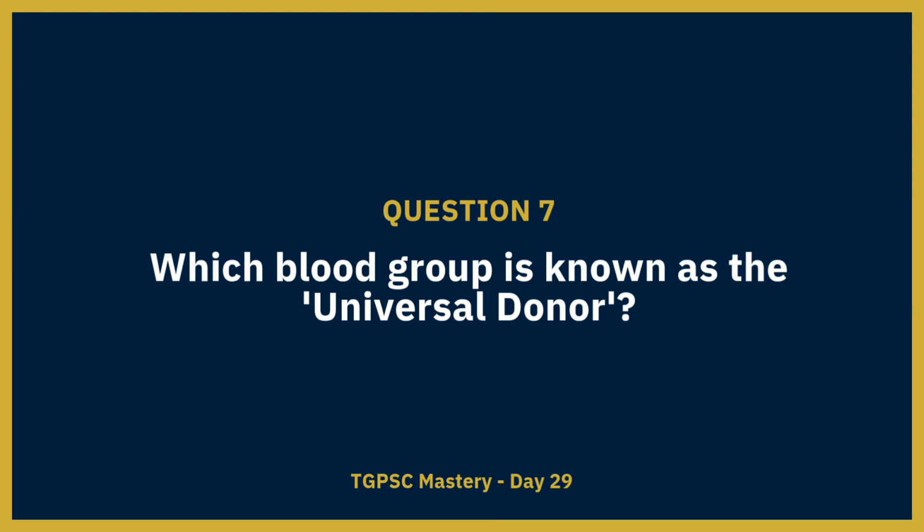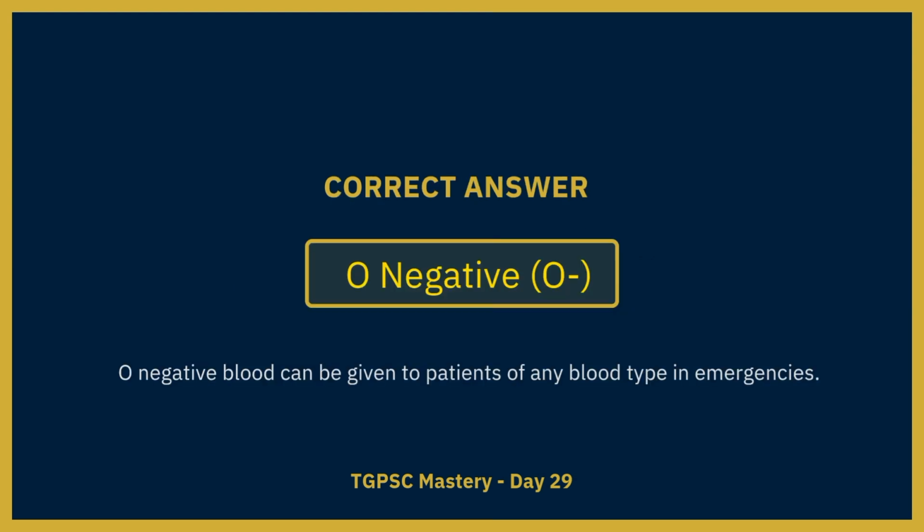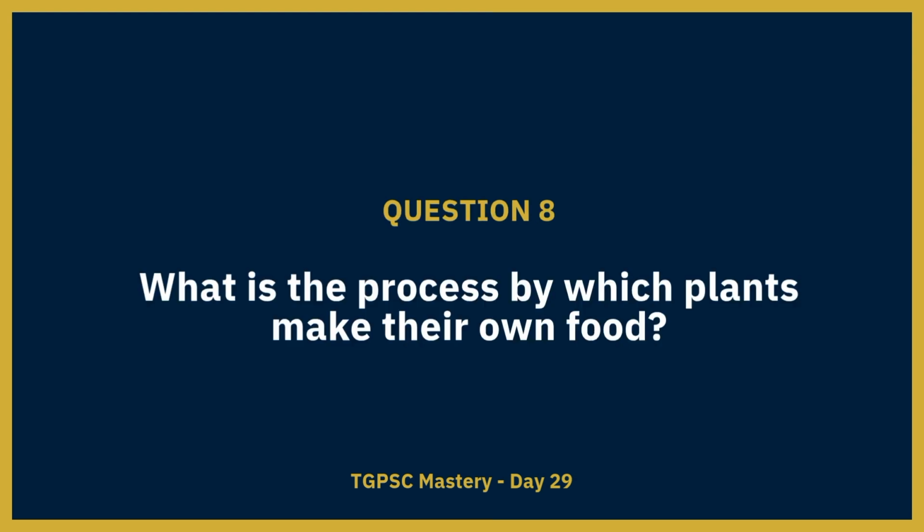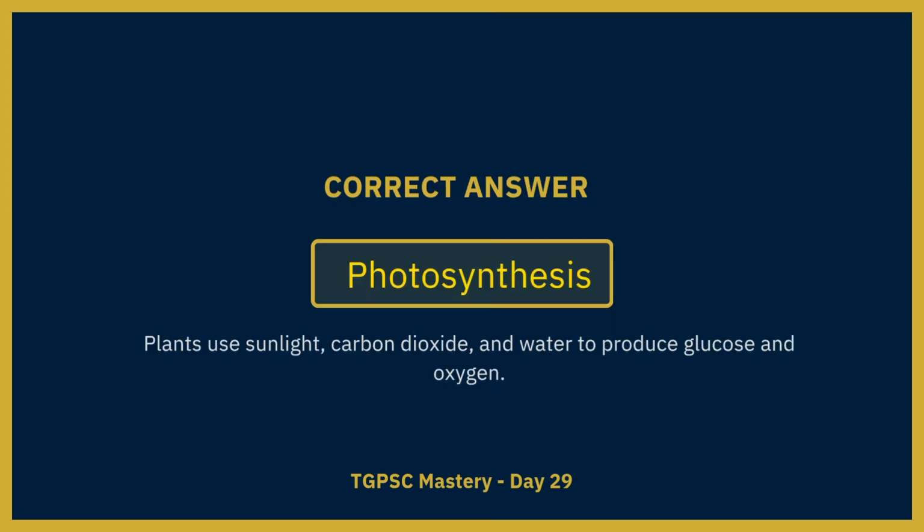Which blood group is known as the universal donor? Correct answer: O-negative. O-negative blood can be given to patients of any blood type in emergencies. What is the process by which plants make their own food? The correct answer is photosynthesis.